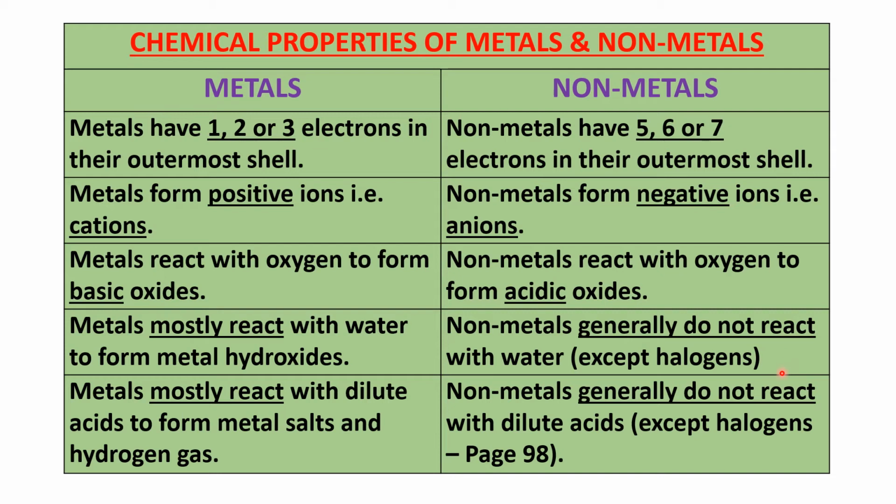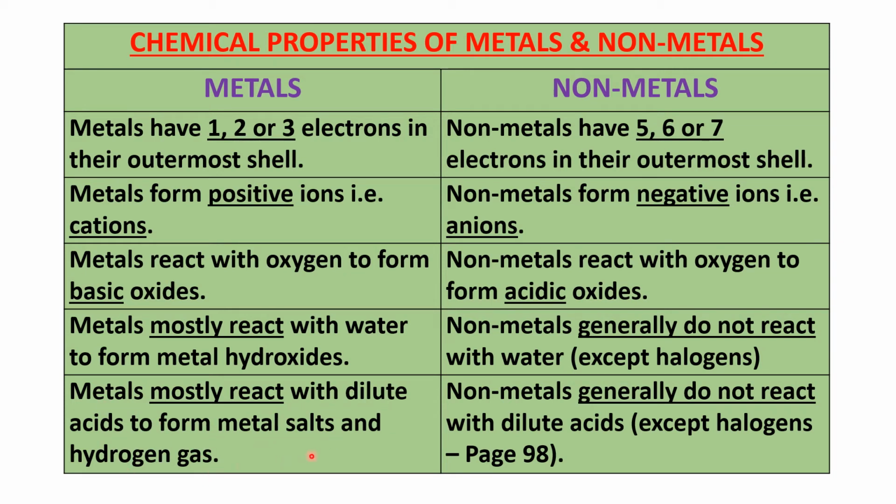HCl we all know is hydrochloric acid, but HOCl is hypochlorous acid. So you get hypochlorous acid and hydrochloric acid. So except for halogens, non-metals generally do not react with water, but metals react with water to give you metal hydroxides.